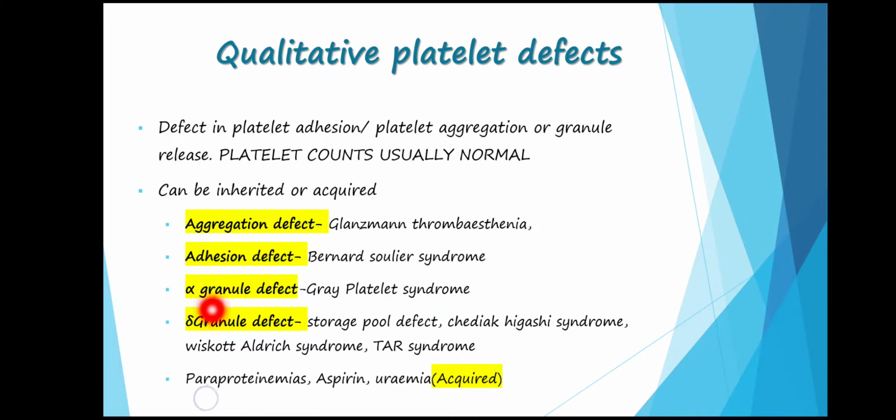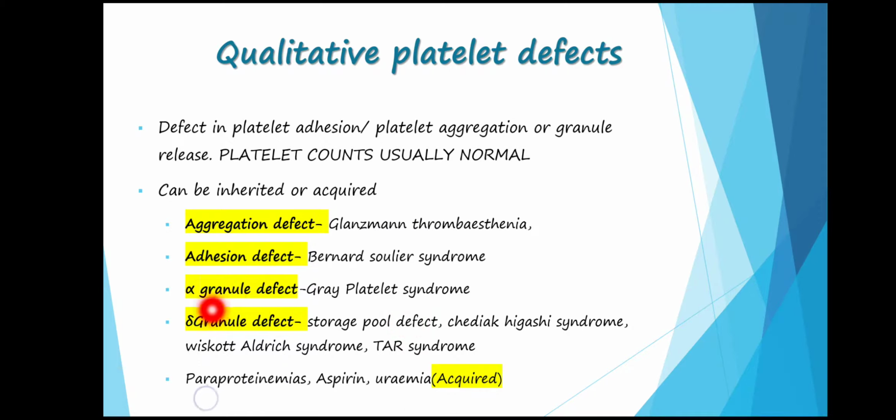Next, a very important point is the test known as ristocetin-induced platelet aggregation. Ristocetin is an antibiotic that induces platelet agglutination with the help of von Willebrand factor. This antibiotic helps in binding of the von Willebrand factor to the GP1B on the platelets. So it increases the aggregation by increasing the binding of von Willebrand factor to GP1B.